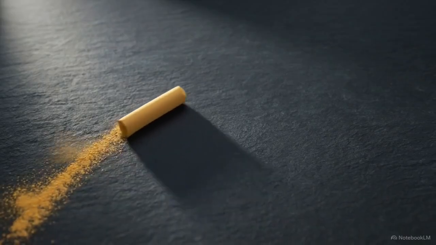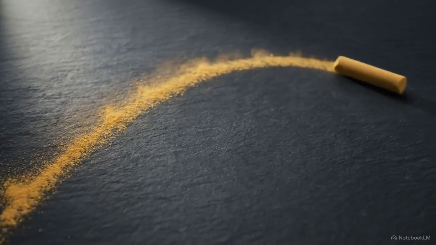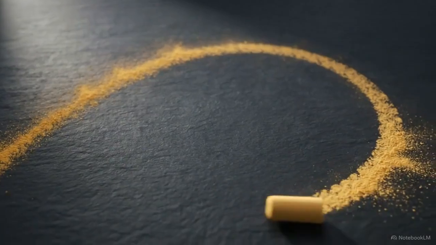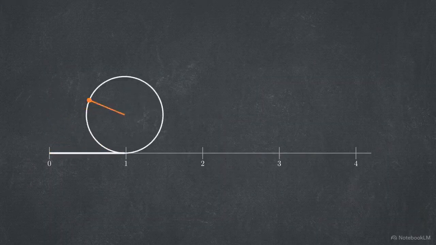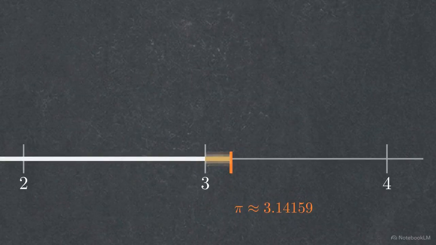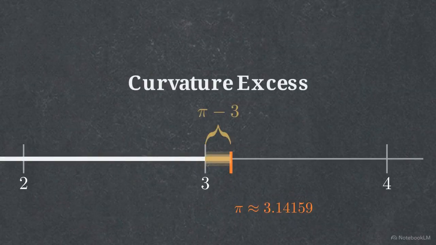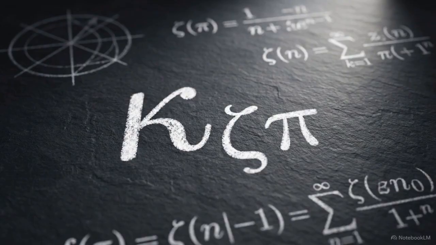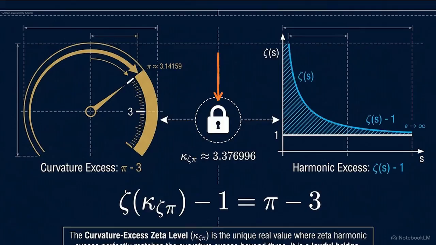Moving from harmonic series to geometry, we can analyze the curvature of a circle, specifically the value of pi. Pi is roughly 3.14159. The amount by which this value exceeds the integer 3 is defined here as curvature excess. The framework connects these fields through a unique inverse zeta value, the curvature excess zeta level, or kappa zeta pi. This alignment marks the point where harmonic and geometric properties overlap.